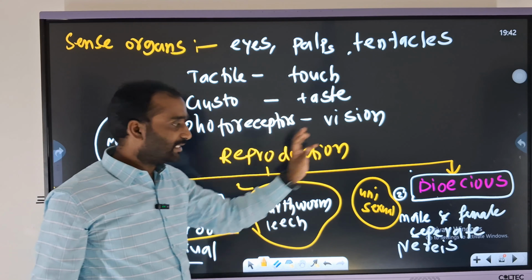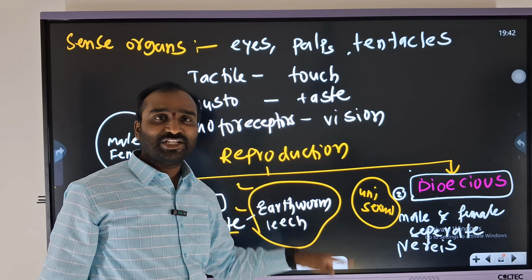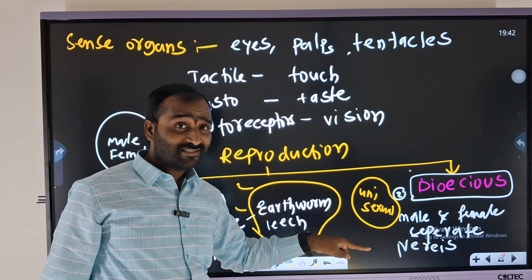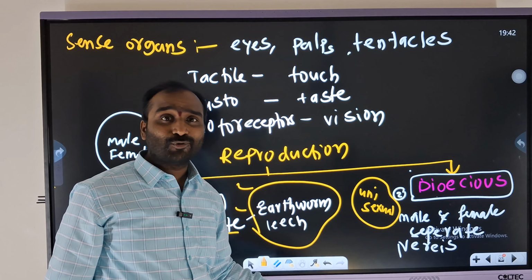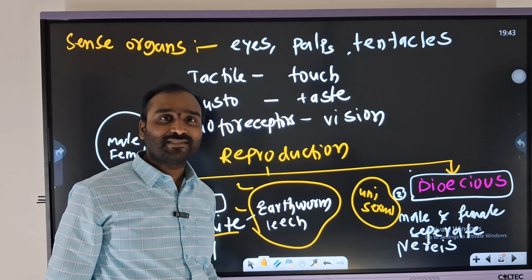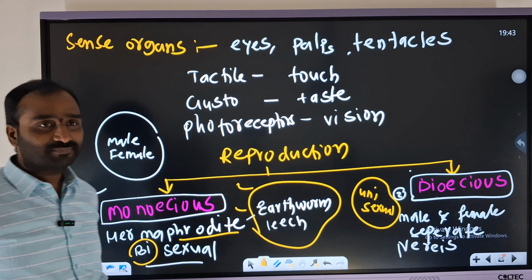But the dioecious example is Nereis. Again you need to recall that Nereis is an aquatic annelid with a unique feature, parapodia. That is locomotory, and in the same manner it helps in respiration also. So like that you need to link up.